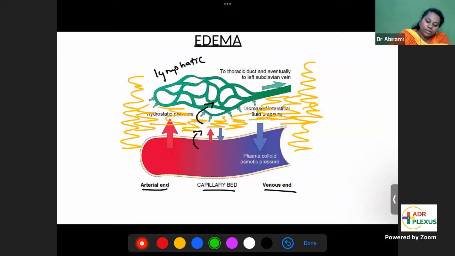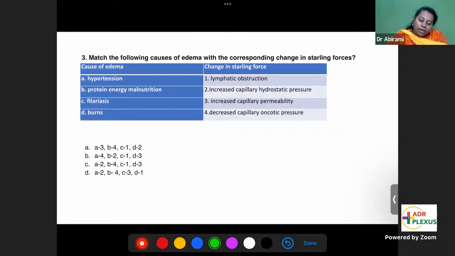So now back to that question. Which of the following causes of edema matches the corresponding change in the Starling's force? Yes, so you should match this. So we'll match that. Hypertension. So what is happening in hypertension? Increased arterial pressure. So what is the cause of edema in hypertension? Increased hydrostatic pressure. This one.